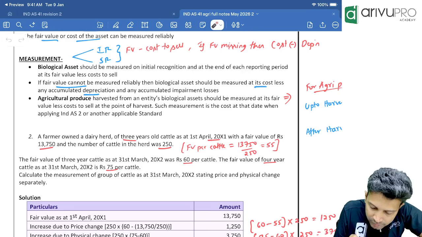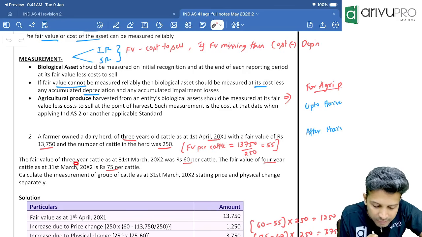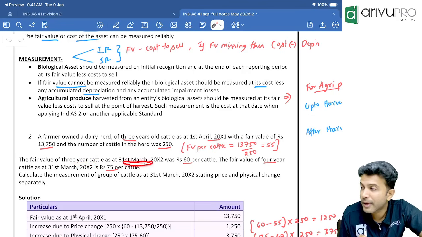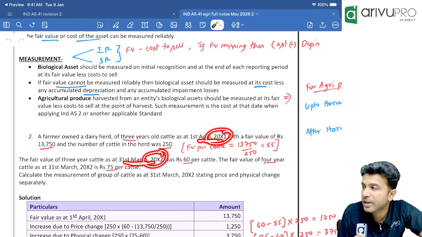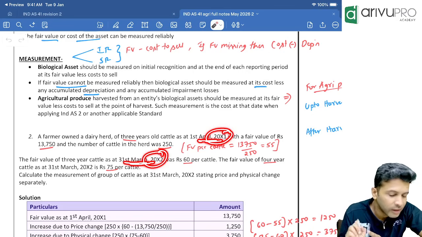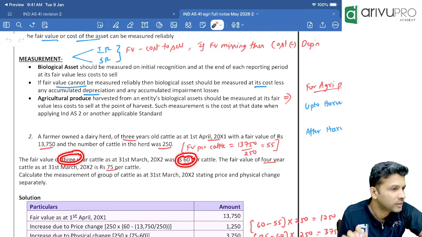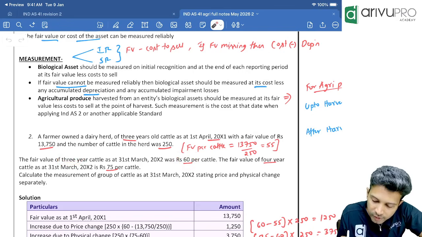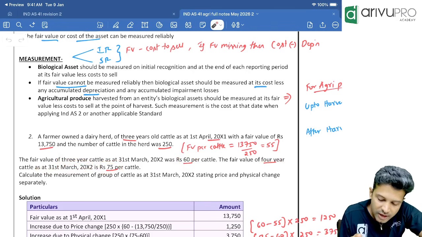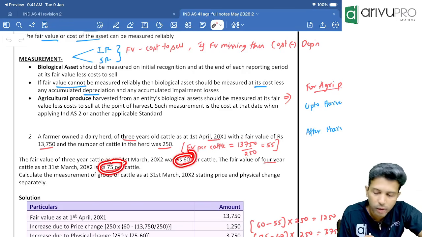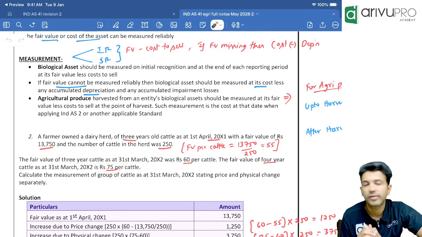At the year beginning, the cows are 3-year-old. The fair value of a 3-year-old cattle as on 31st March 20x2, that is year ending, is 60. The fair value of a 4-year-old cattle as at year ending is 75. They have given both the 3-year-old and the 4-year-old cattle's fair value at the year ending date.